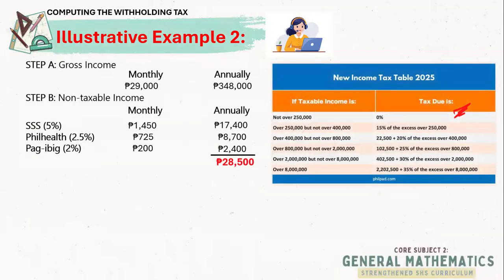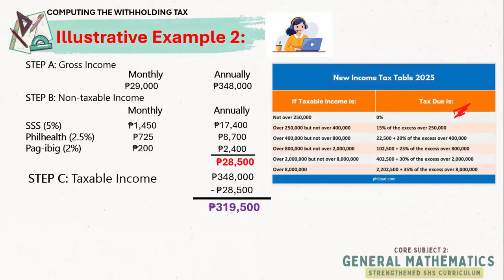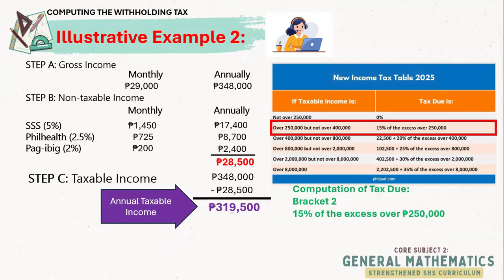To continue on step C, which is the taxable income, we subtract B from A. So we have 348,000 minus 28,000. So that's 319,500. So as you notice, this is the annual taxable income. So it belongs to our bracket number 2.